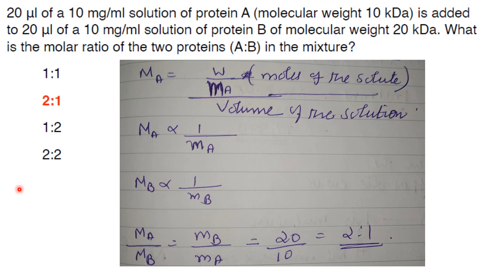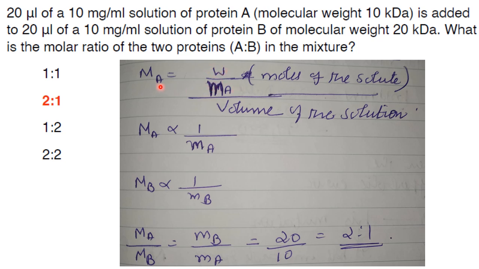So here they have asked molarity. If you see 20 microliter, 10 mg per ml, all these will get cancelled out in the A is to B ratio. But molecular weight alone is different. Now what is the relationship between molarity and molecular weight? Molarity is moles of the solute by volume of the solution. Moles of the solute is weight by molecular weight.